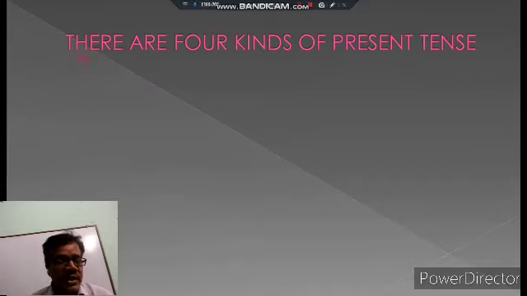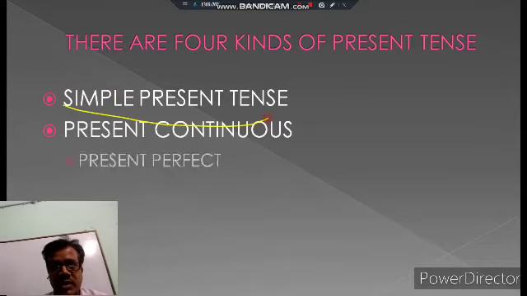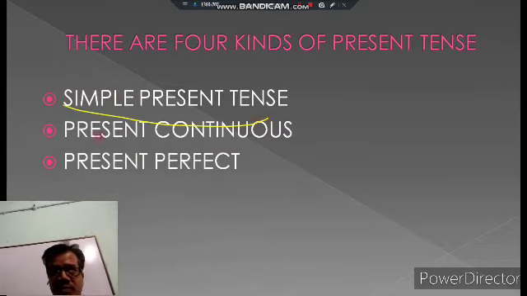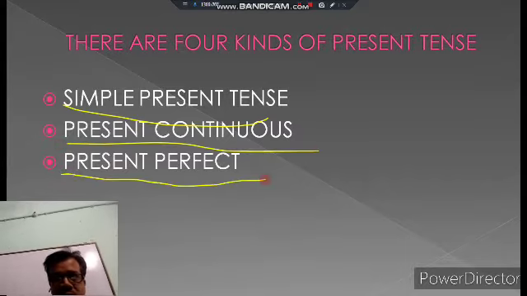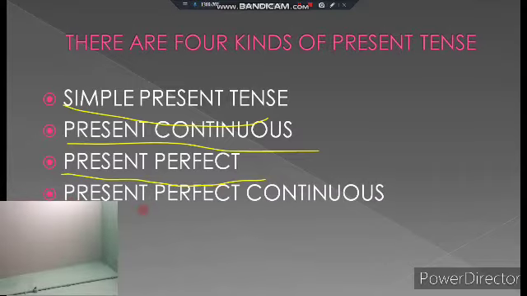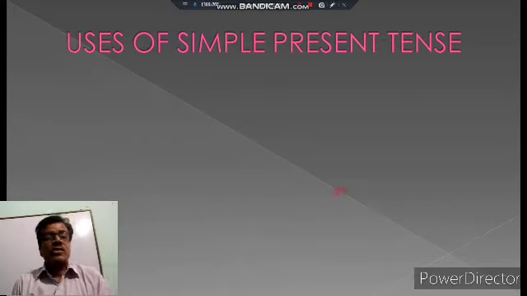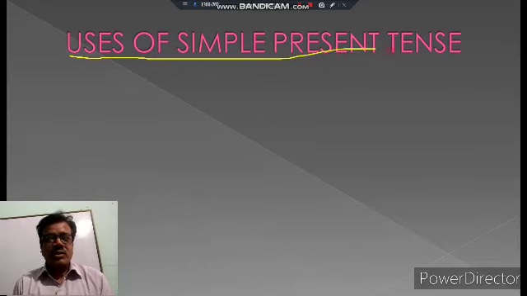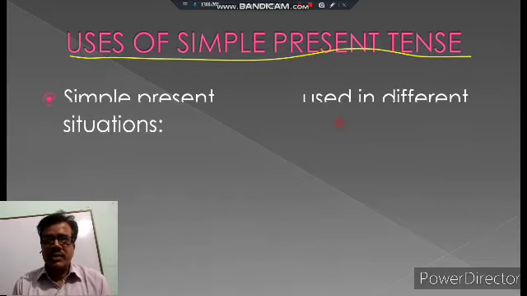The present tense has also been divided into four categories: simple present tense, second is present continuous, also known as present progressive, third is present perfect, and fourth is present perfect continuous. So we have to discuss today your simple present tense. That means simple tenses. Simple present tense, how can we identify the simple present tense?